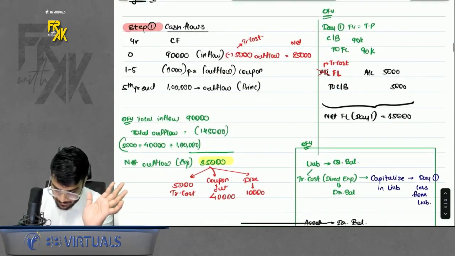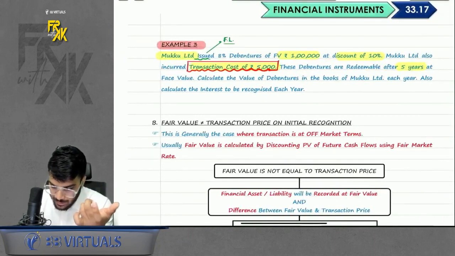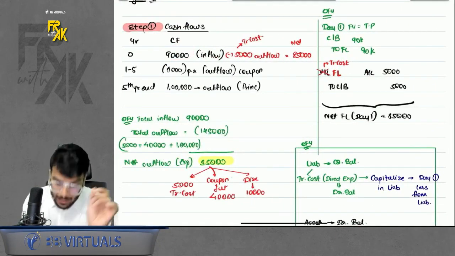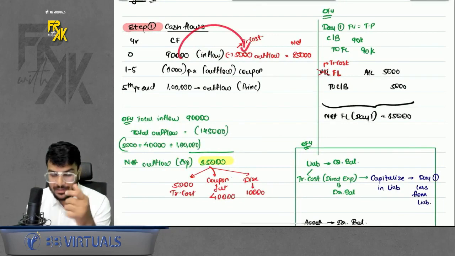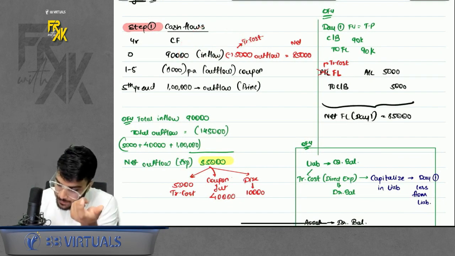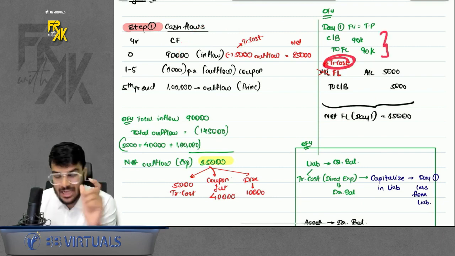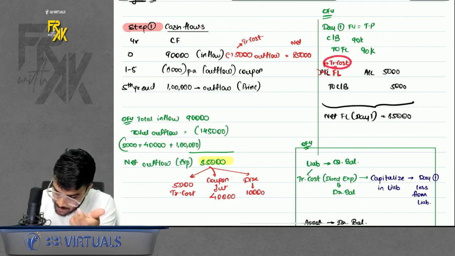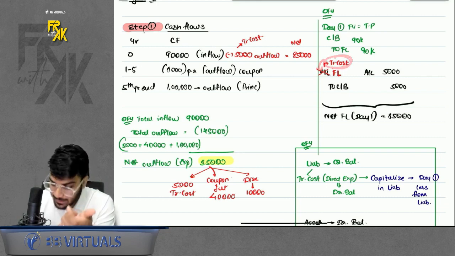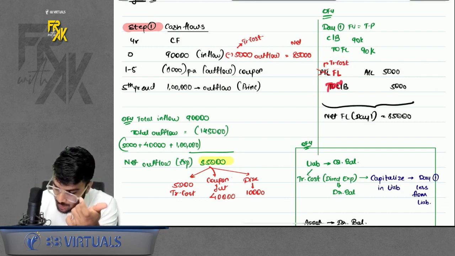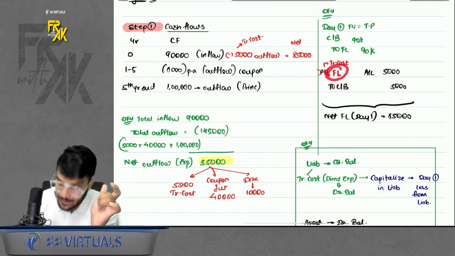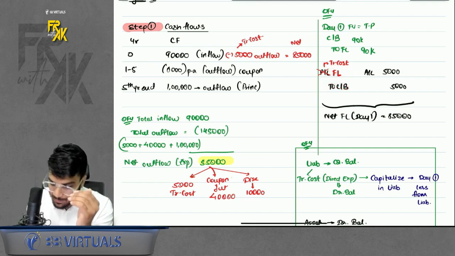Let's say, for example, in this example number 3, we issued the debentures at a discount of 10%. That means you will receive only 90,000 inflow. Out of that also you incurred 5,000 transaction cost. That means you will first record cash bank to financial liability 90,000 fair value, right? Then the transaction cost, do not transfer to P&L. You will pass the entry to cash bank because you are paying off the transaction cost and debit the financial liability. That means this financial liability is getting reduced by the amount of transaction cost.